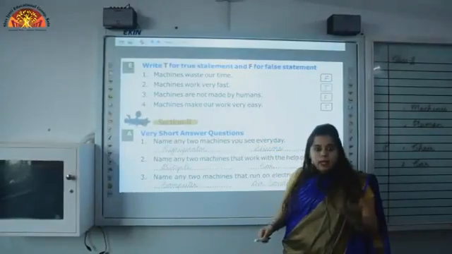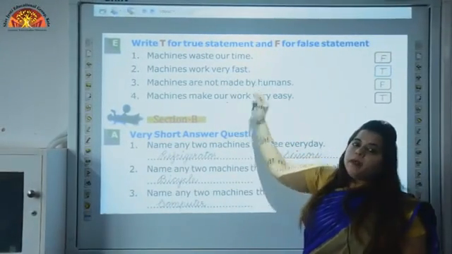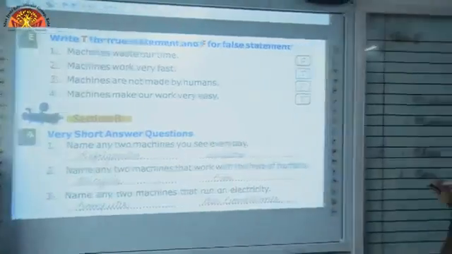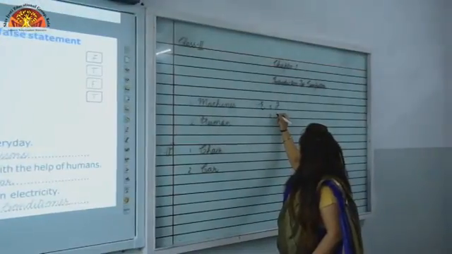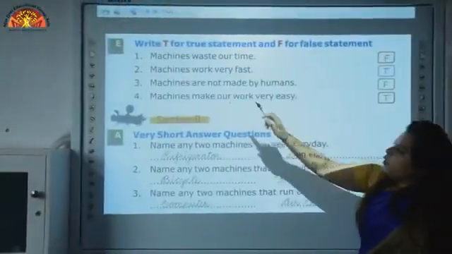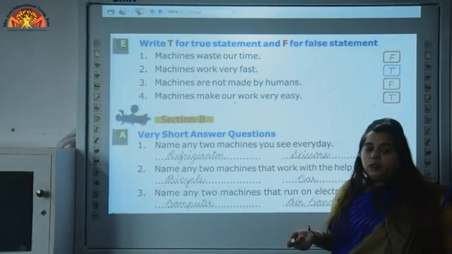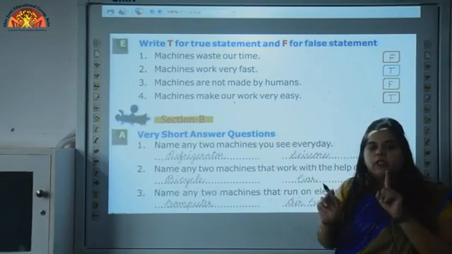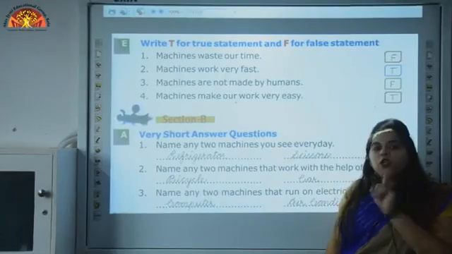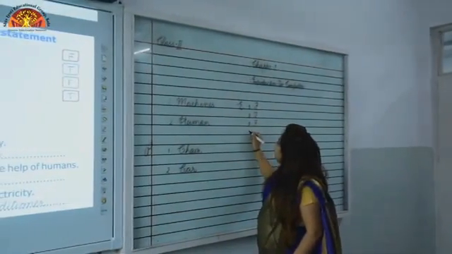Second, machines work very fast. Yes, machines work very fast. It saves our time. So, this statement is true. We will write T over here. Now, let's see point number 3. Machines are not made by humans. Are machine natural things? No, machines are made by human. They are human made things. So, this statement is wrong. What we will write over here? We will write F. F means false.